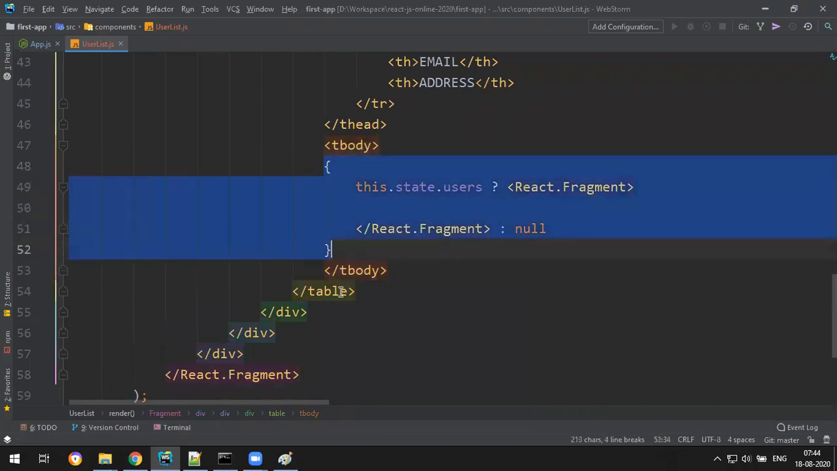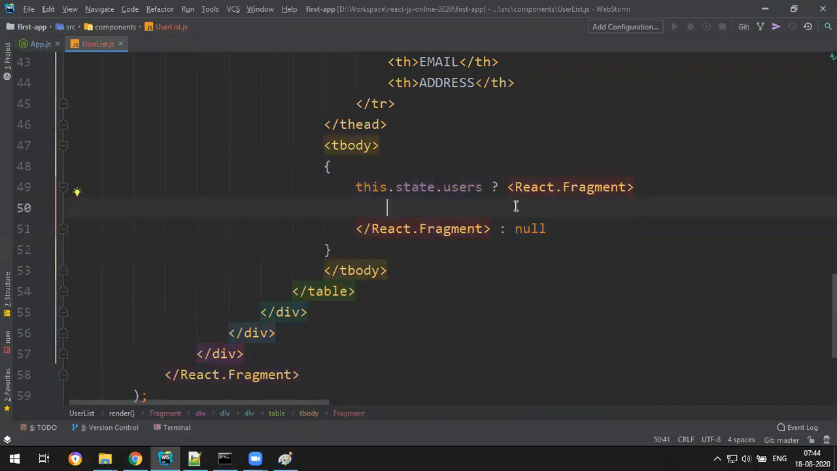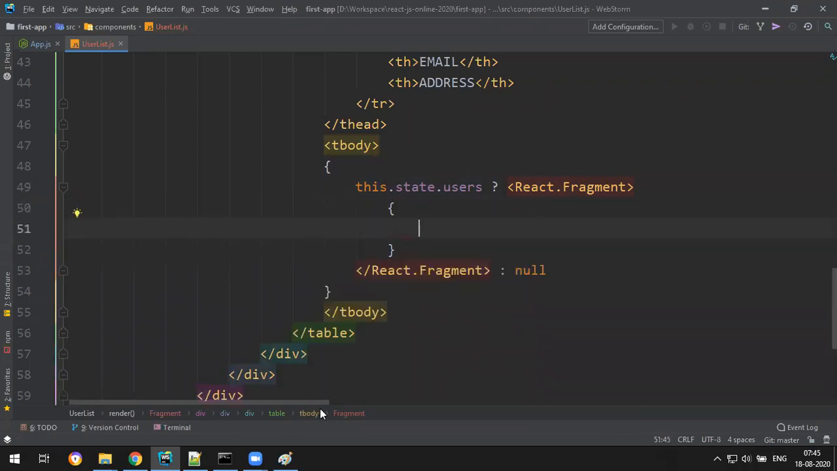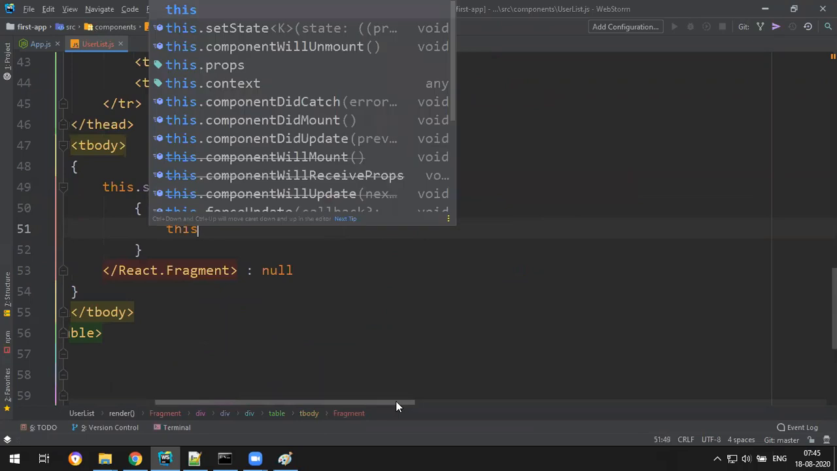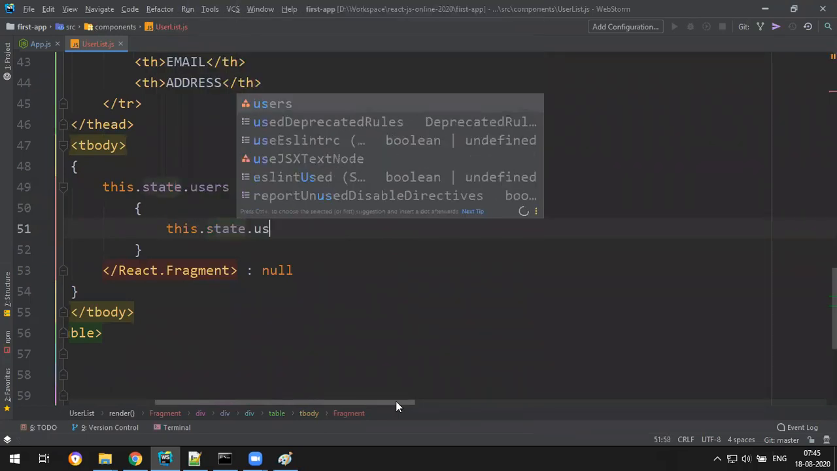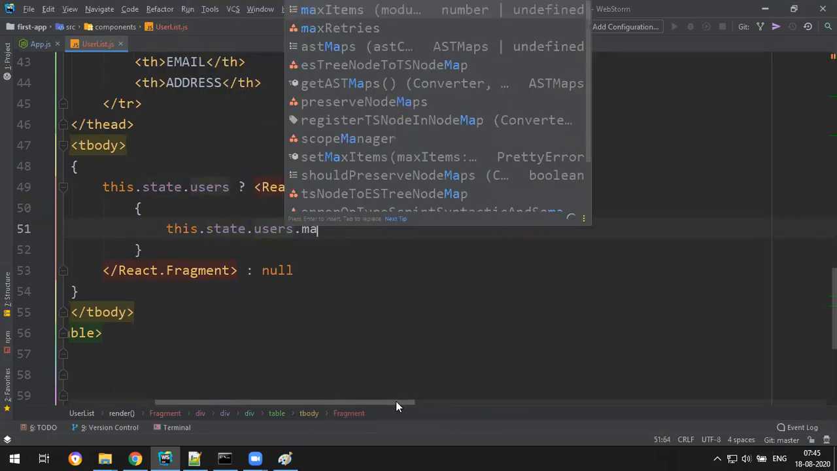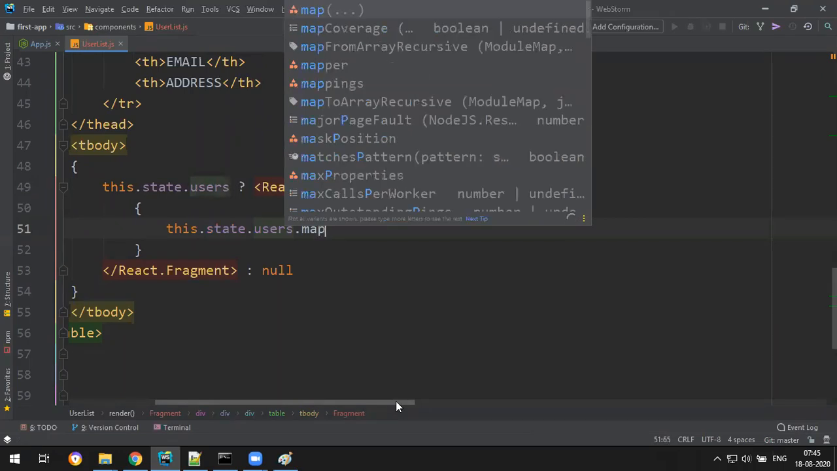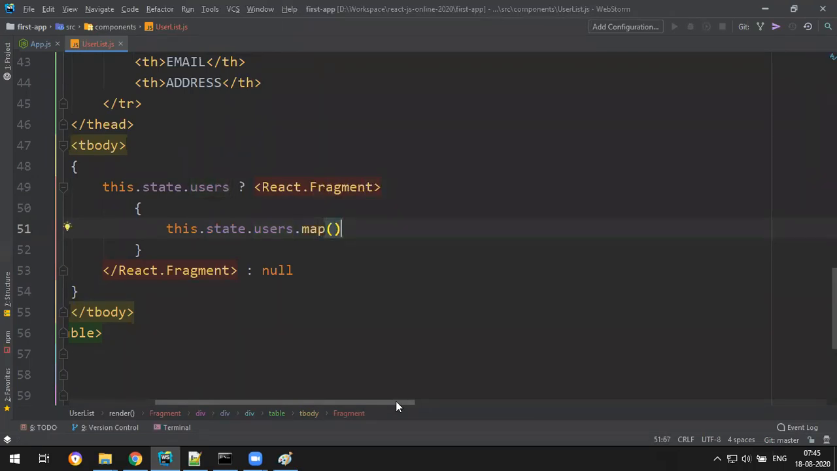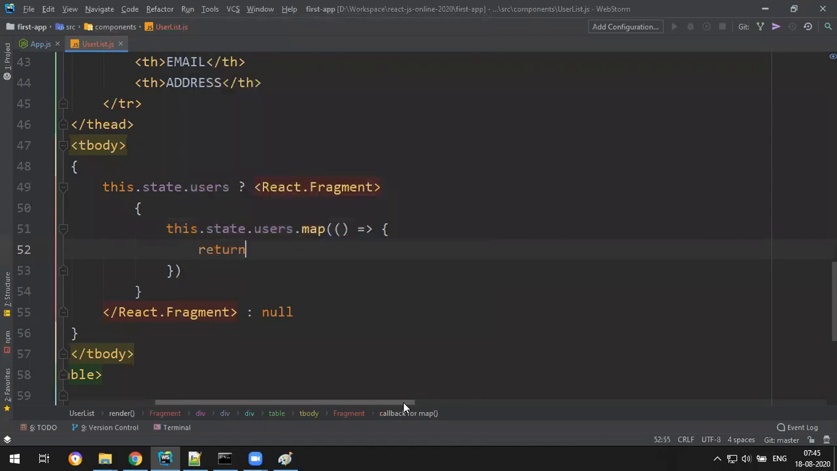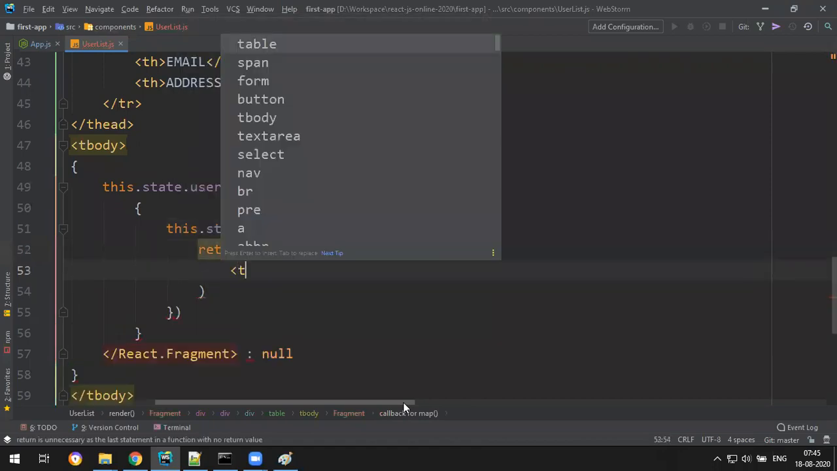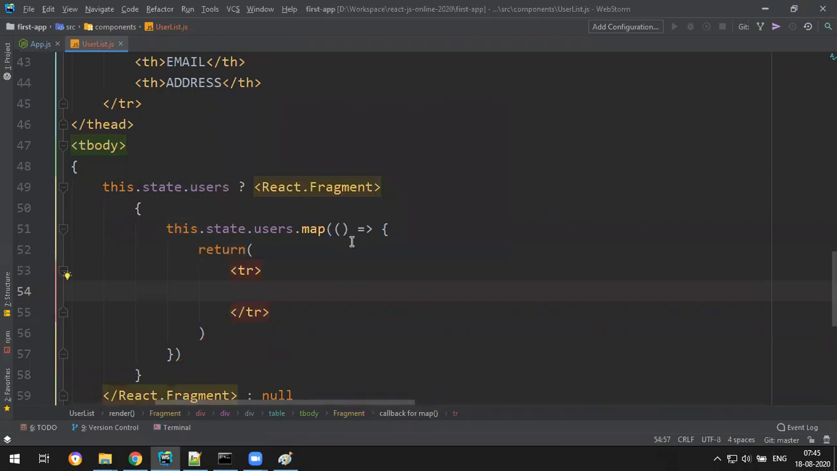We have learned all the conditions. Once it is successful, you have to loop the data. How to loop the data? Using map function. How to map? I write this dot state dot users dot map. So in this you will loop through each user, and you need to return some JSX, that is your table row. So you will receive each user.